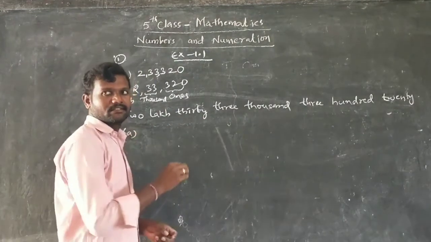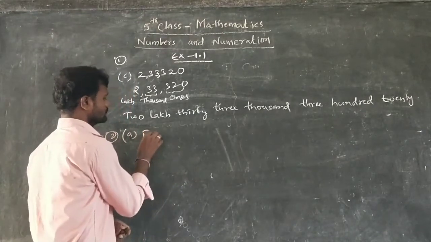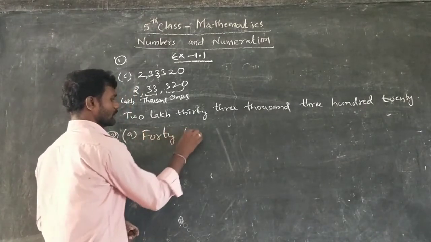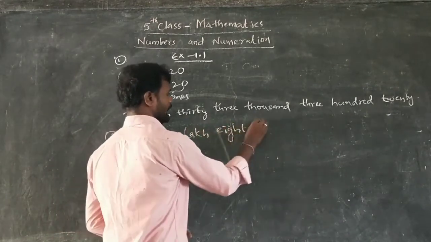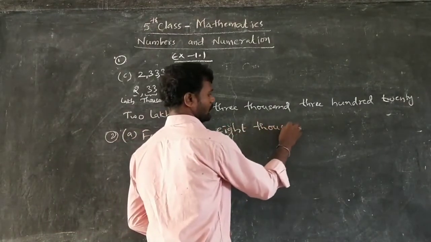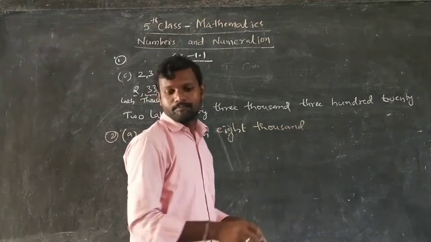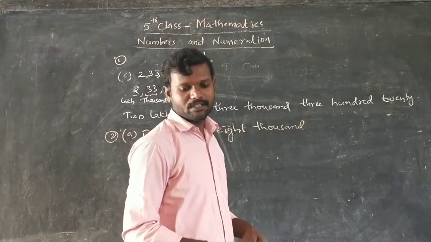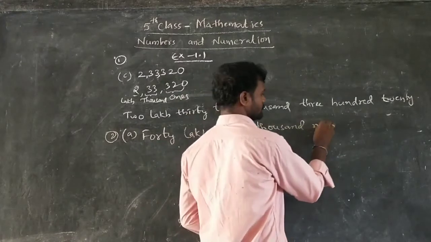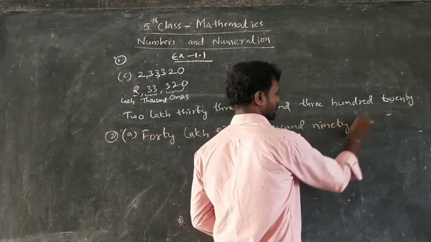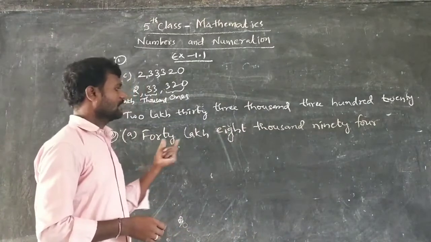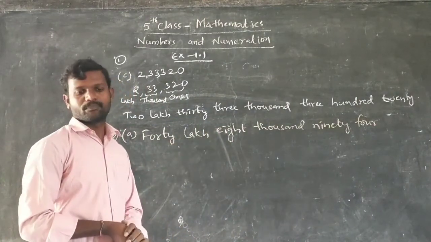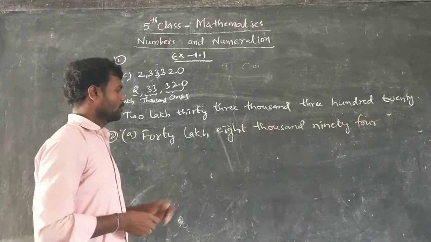40 lakhs 8,094. Okay, 40 lakh 8,094. Write the numeral for this number.